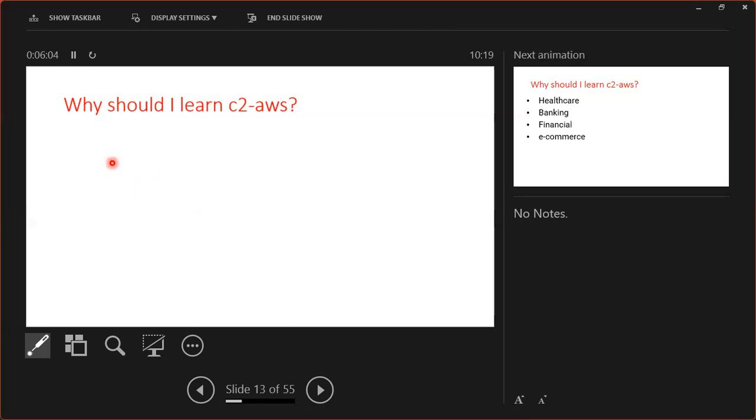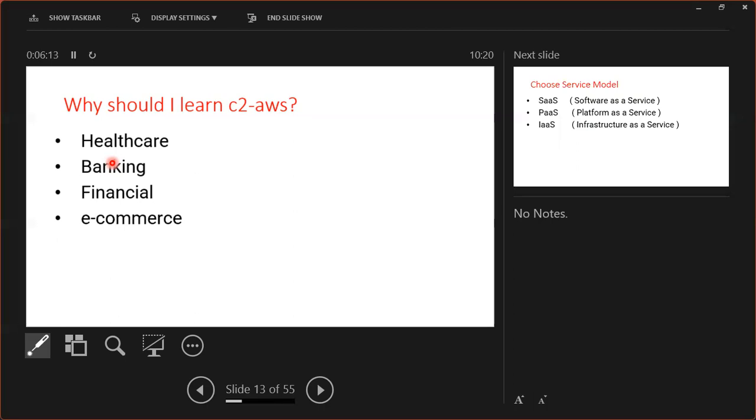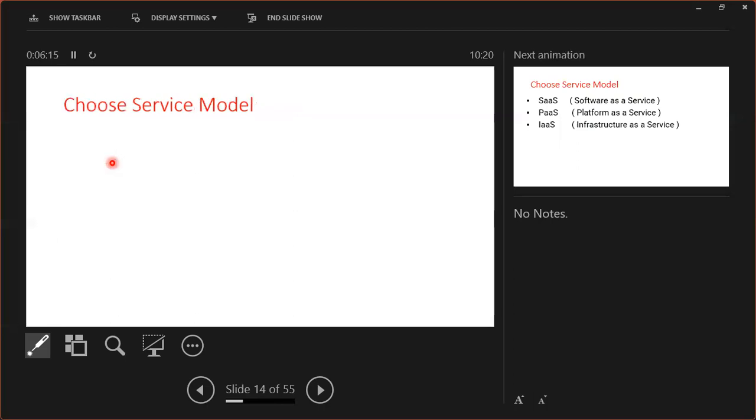One more thing: if I would like to do a job in the healthcare sector, AWS jobs are available. Banking sector, AWS jobs are available. Finance, e-commerce, and government sectors also, AWS is available.